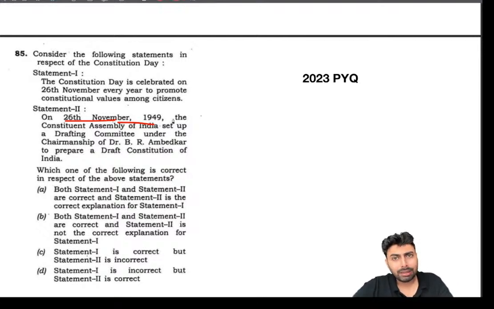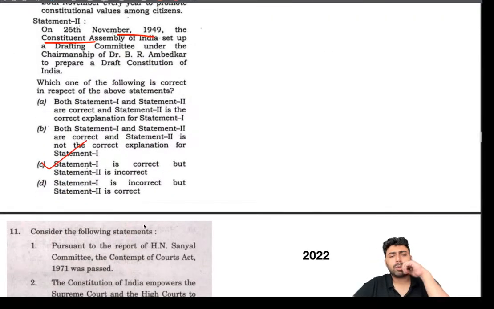But this question can be dealt with logically, because if you know that India officially adopted the constitution and became a republic on January 26, 1950, this 26 November and January 26 hardly have 2 months between them, and setting up the drafting committee and then completing the constitution within these 2 months is next to impossible. We know that it took almost 2 years to complete the constitution. This question can be dealt with logically, but pay close attention to the dates. Okay, so this is wrong, and you can easily arrive at the answer as C. So that's also one more thing.